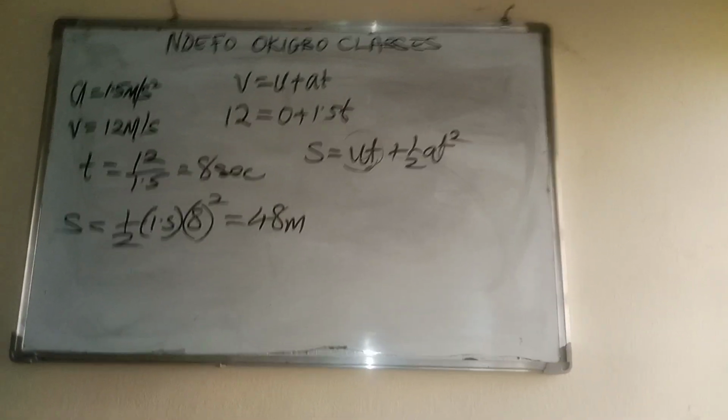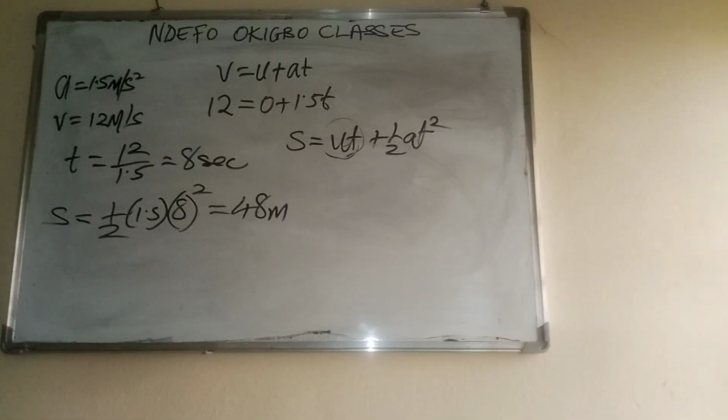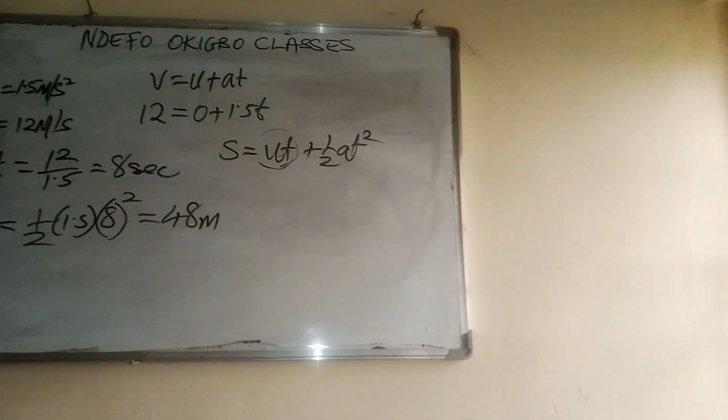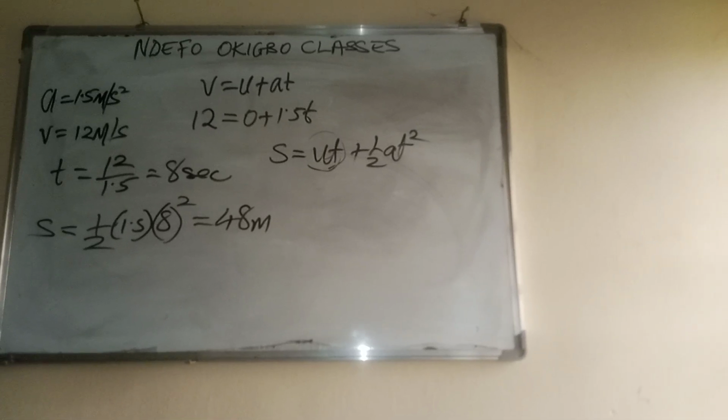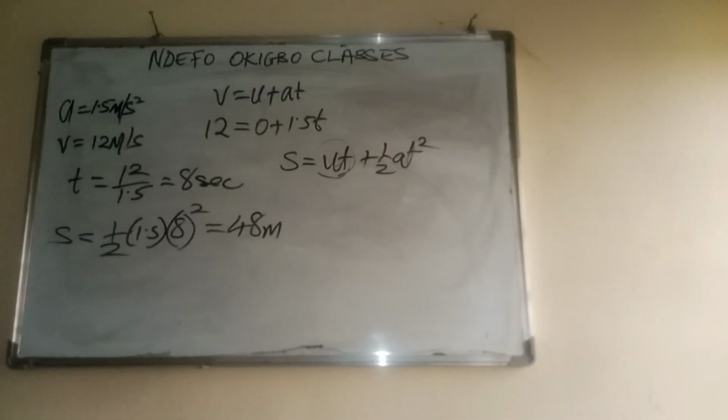How long does it take for the wood lifting to attain a speed of 12 meters per second at this acceleration, and what distance will the wood attain at this time?